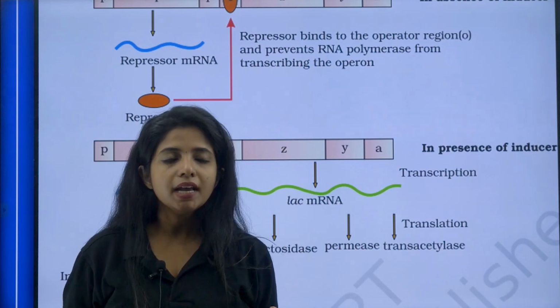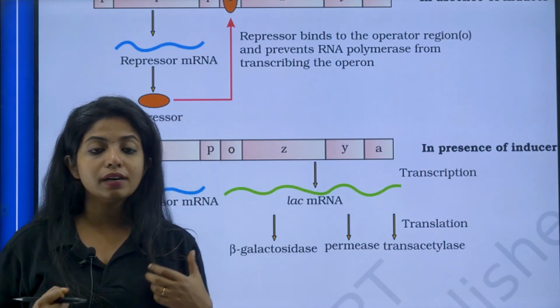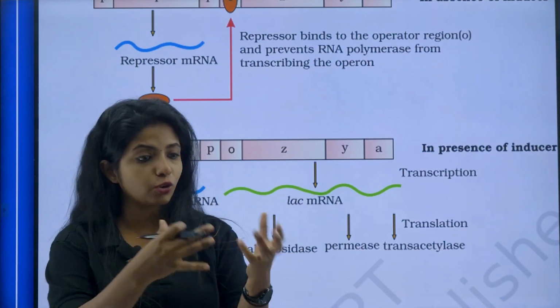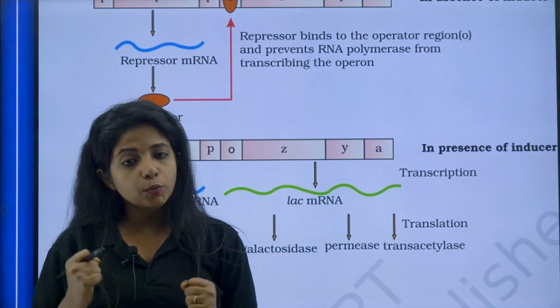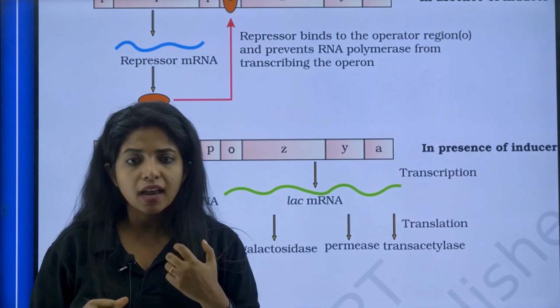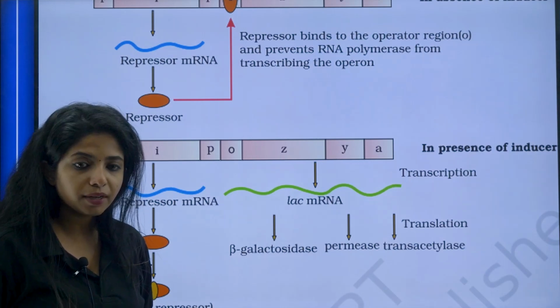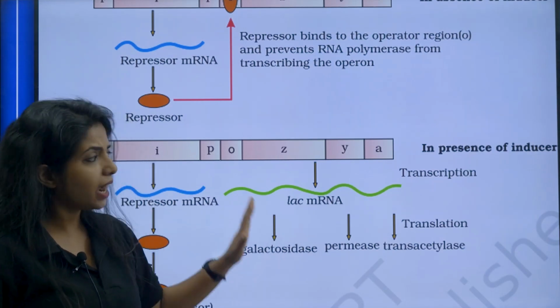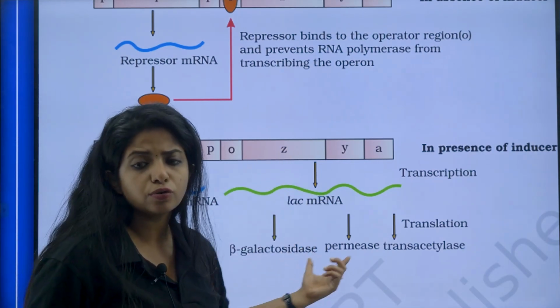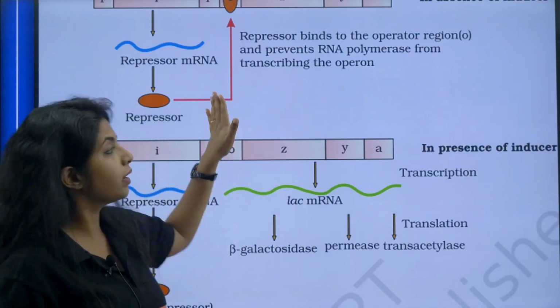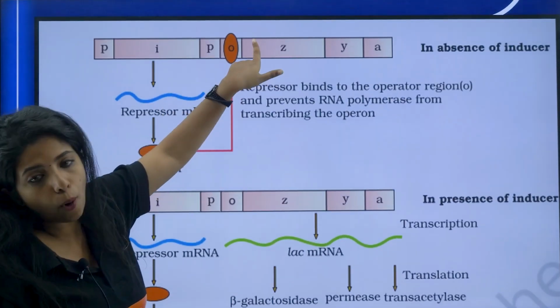E. coli, a bacteria, would be relying on lactose for energy. So obviously, it has to take in the lactose and break it down. That's when it will be getting the energy. And I have all the setup for breaking it down. But whenever there is no lactose, I do not want this particular thing to produce all this. There is no use of it. So I want to keep it off, and for that I use the operator.